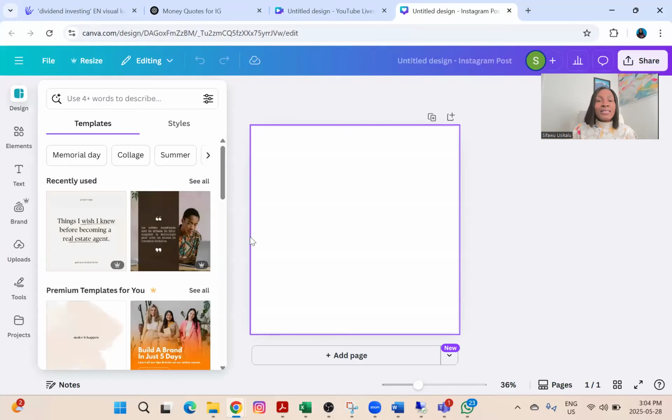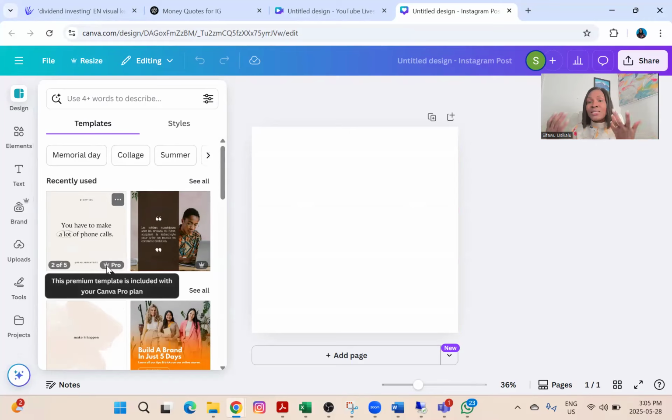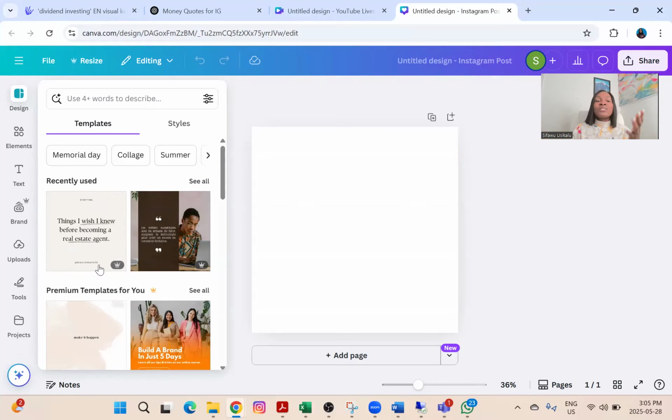When you come to this template, you can see it gives me templates. You have the right to use the templates. But because we're going to be selling this to other people, and because we're creating templates, please do not use the templates we have on Canva. We're going to be creating our own template ourselves, because all those ones are people's templates, so you do not have the right to resell them. You can use them for your own personal use. Maybe you just want to create one post, you can use those templates. But if you want to resell it, and this is what we want to resell, we're not going to be using them. We're going to be creating our own template.